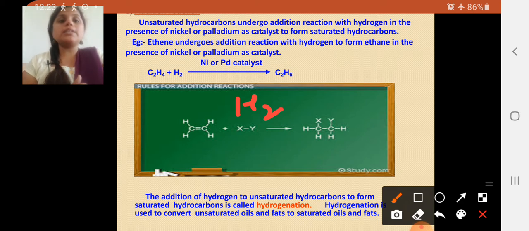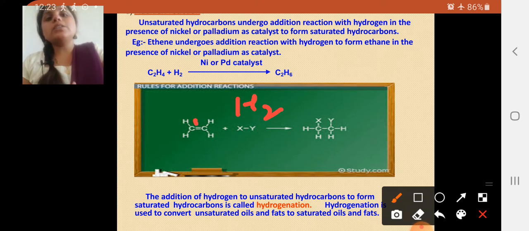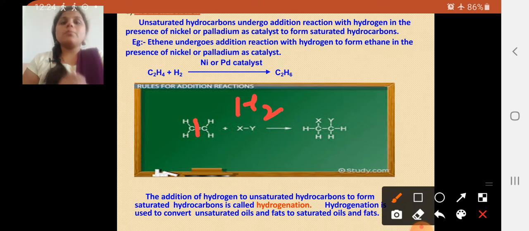When we add this hydrogen to the unsaturated group, what happens? The carbon bond breaks. Break means this double covalent bond is converted into a single covalent bond. You can observe here it is a single covalent bond. So what happens? X and Y are attached to the two carbon atoms because the bond has been broken. Dear students, I hope you got the addition reaction.